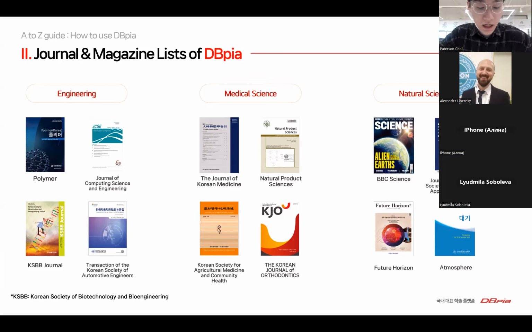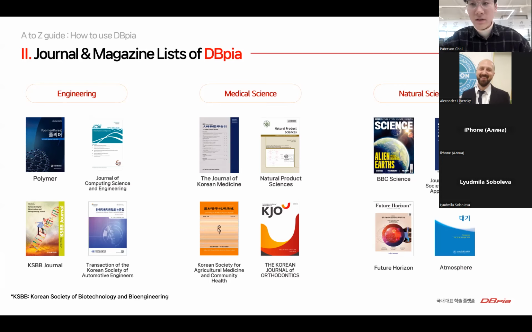In medical science, I have picked these genres, and I also hope you can find valuable contents among them. Lastly, the natural science field. These contents are also the most used contents among many institutions during the trial period. Now, I will highlight some content briefly for your better understanding.